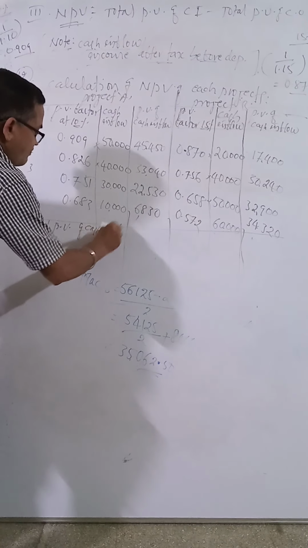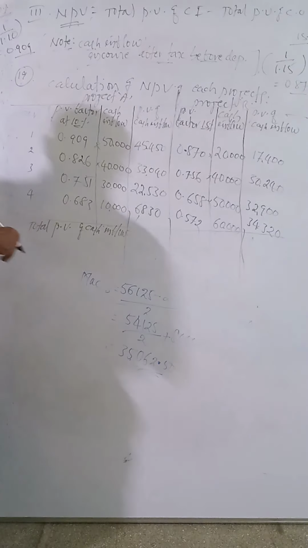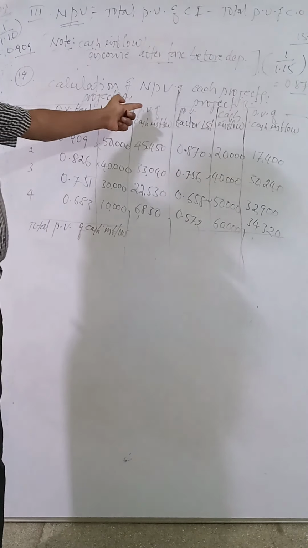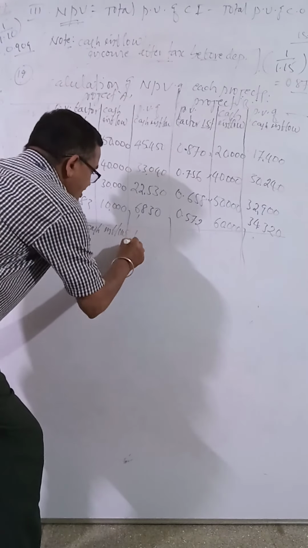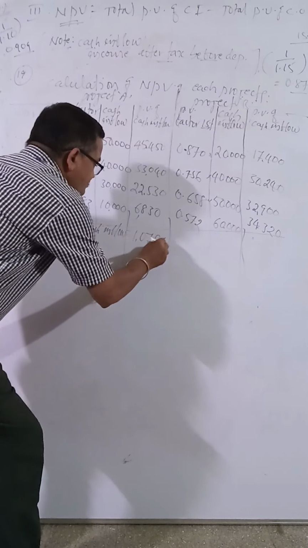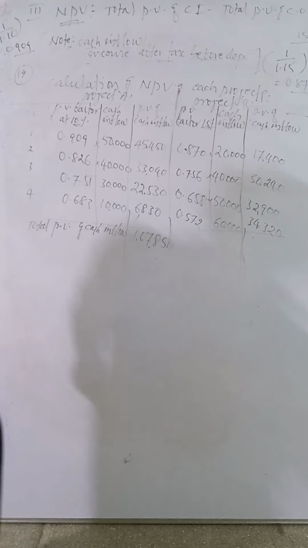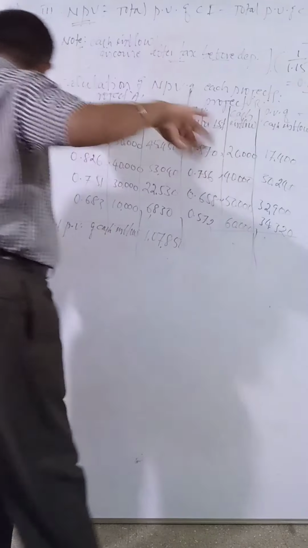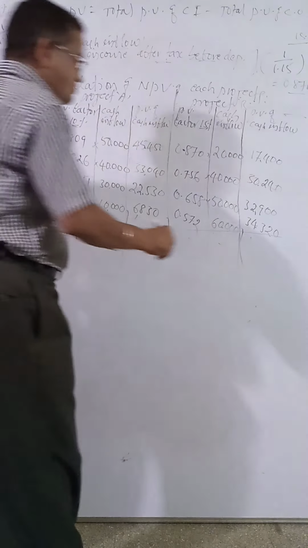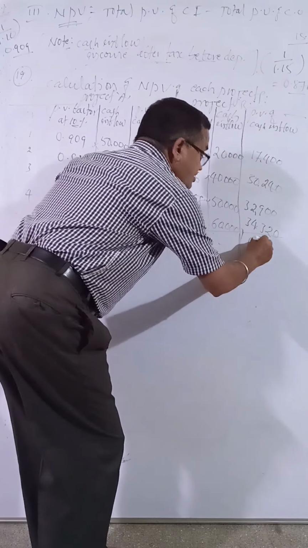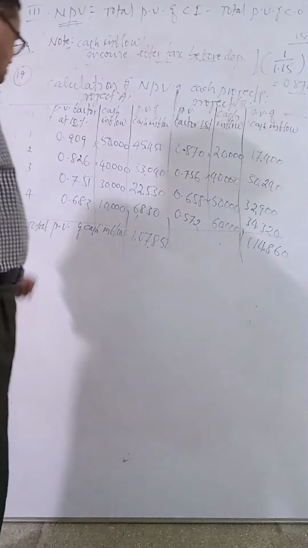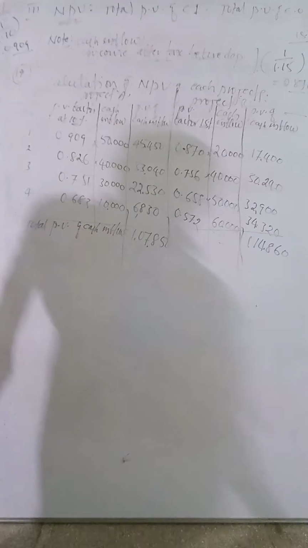For project A this total is 1,07,850. For project B, the total present value of cash inflow is 1,14,860.